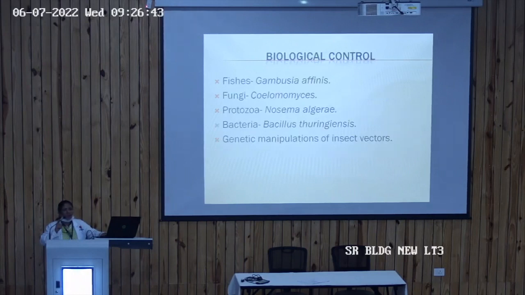So biological controls include the Gambusia fish. Gambusia is efficient, it kills the mosquito larva. Then there is a fungi Coelomomyces, it also acts on the larvae. And then protozoa Nosema algerae, and then Bacillus thuringiensis, and the genetic manipulations of the insect vectors.